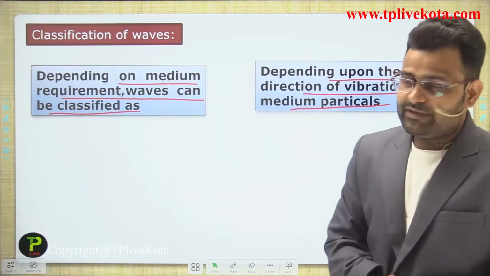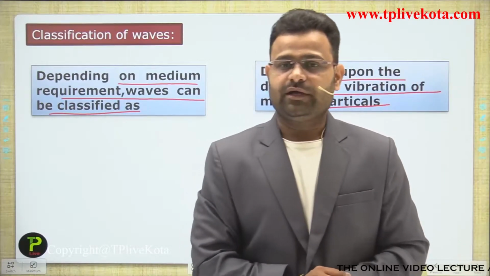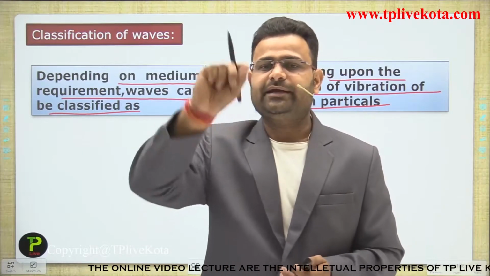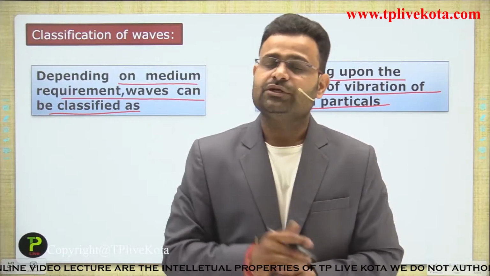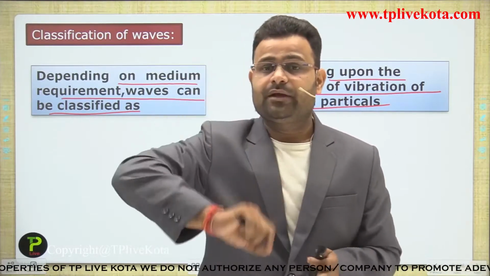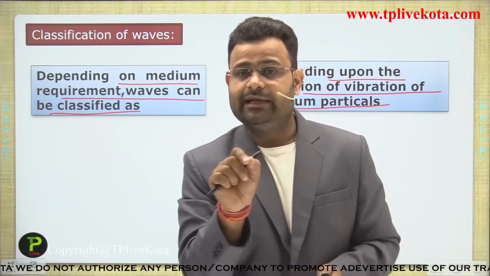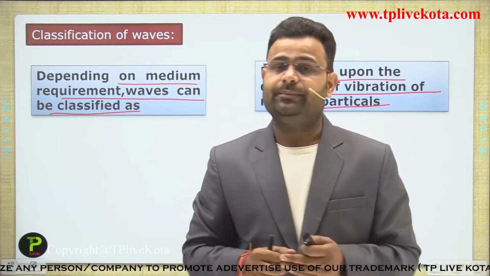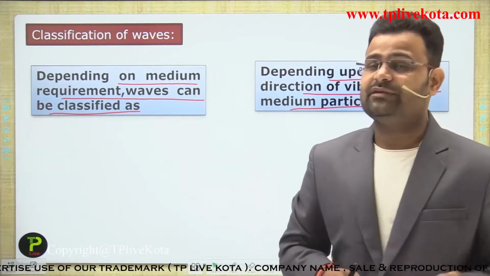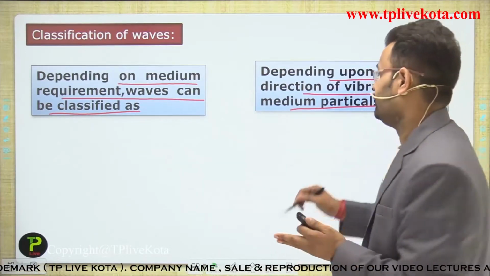Previously we talked about what happens in a wave formation. In a wave formation, the particles will vibrate continuously about their mean position. So what is the condition of that vibration, guys? It will be up and down, it will be right and left. So on the basis of the vibration of that particle, we divide into two parts further.